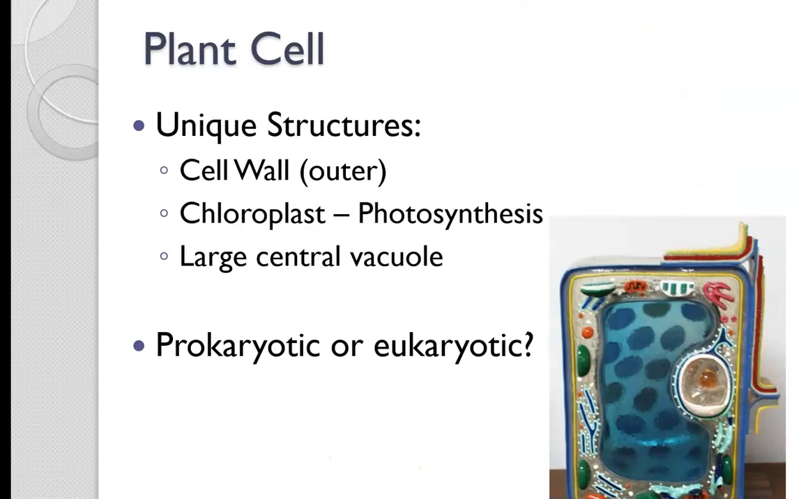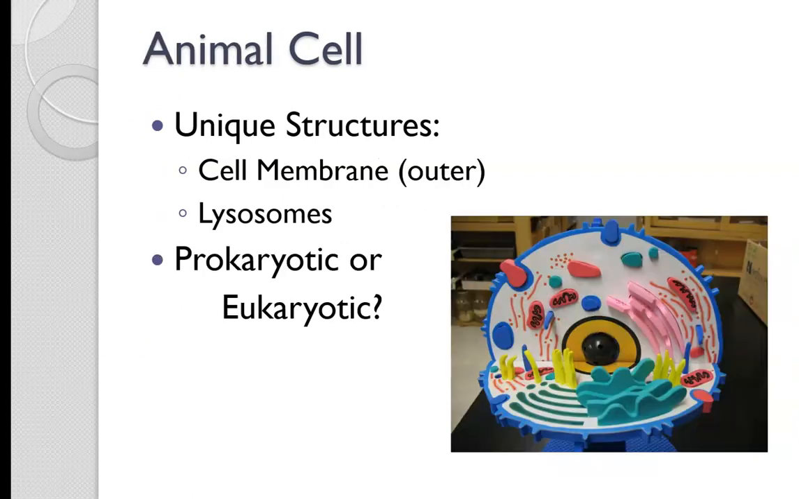Plant cells have a cell wall, they contain chloroplasts, they have a large central vacuole, and they are eukaryotic. And animal cells have a cell membrane that surrounds the cell. They have lysosomes, and they are eukaryotic cells.